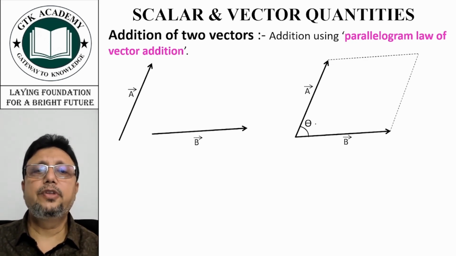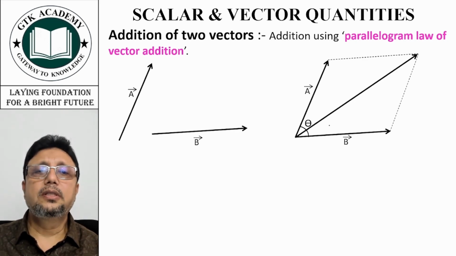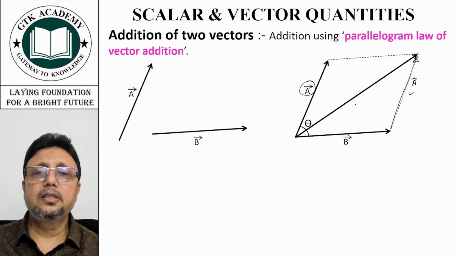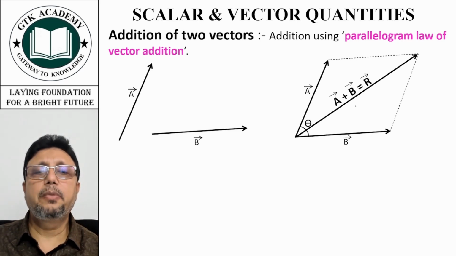And now theta is the angle between these two vectors. Now this diagonal vector will represent the resultant. You can see it very well because if you shift A vector to this place, this will become your A vector, right? So the diagonal of this parallelogram represents the resultant A plus B.